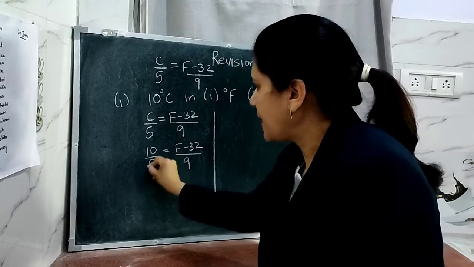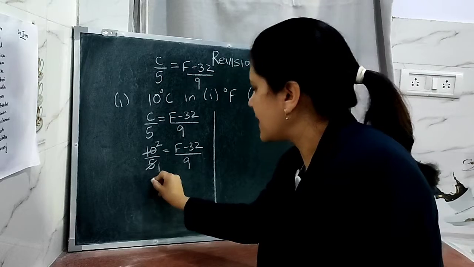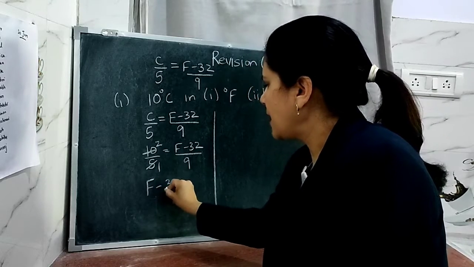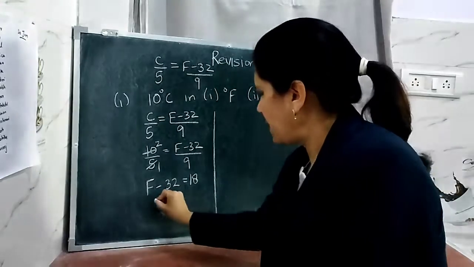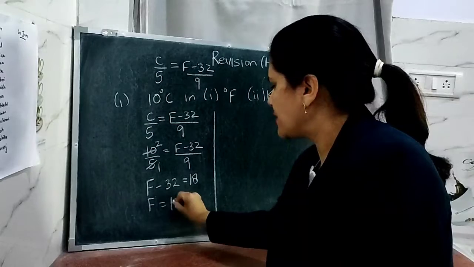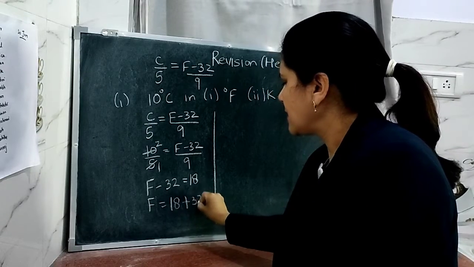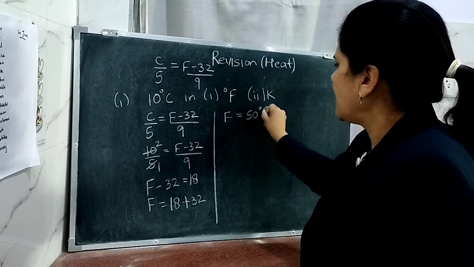Now what you can do, 5 ones are 5, 5 twos are 10, and after this you can cross multiply the terms. This can be written as F minus 32 is equal to 18. Then F is equal to 18 plus 32, as the minus 32 on the right hand side becomes positive. So what is the value of F? F is coming equal to 50 degrees Fahrenheit.